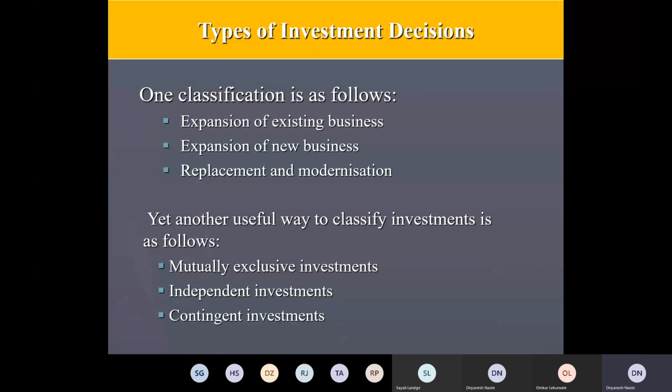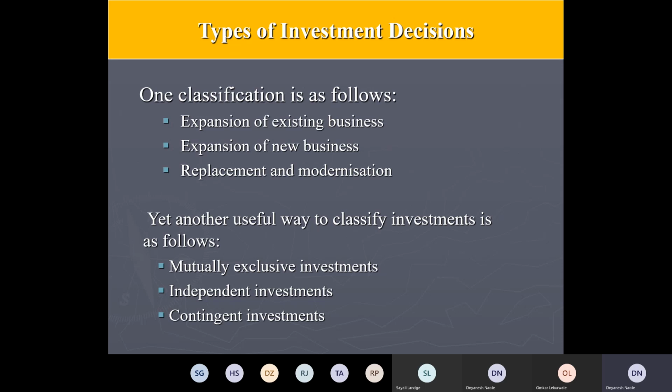Okay, and the third category is the contingent investments. That means if you take a decision for investing in one option, then the other option comes by default. Say for example, if you are trying to relocate or start a new manufacturing setup in some village, where thousands of employees are going to work, that is the primary decision you take. But just to support that manpower or employee base, you will also have to have hospitals, schools, and housing complexes and other things built for supporting these employees.